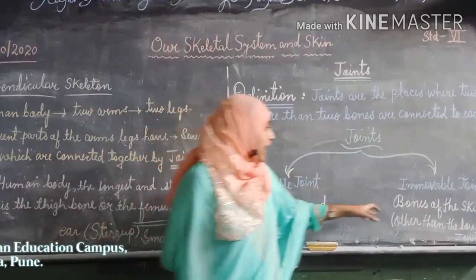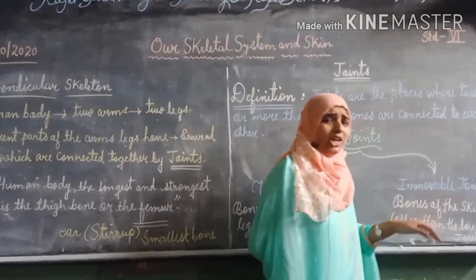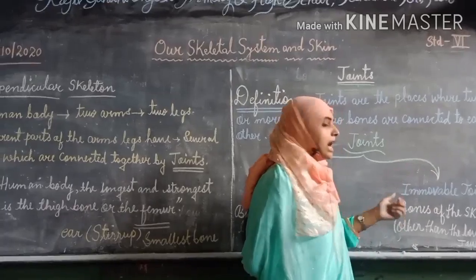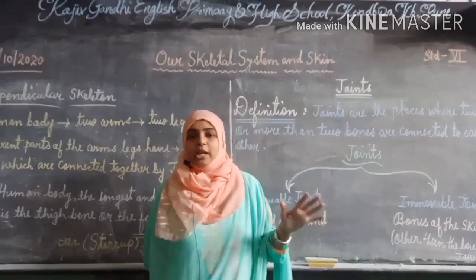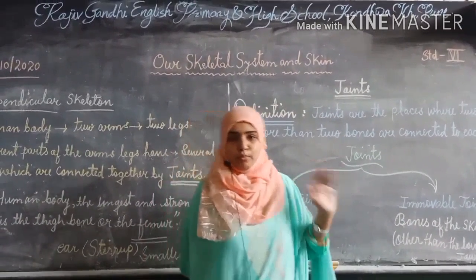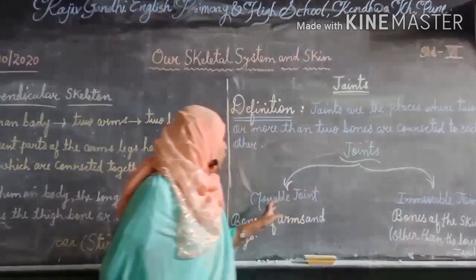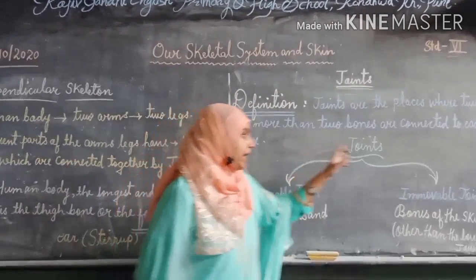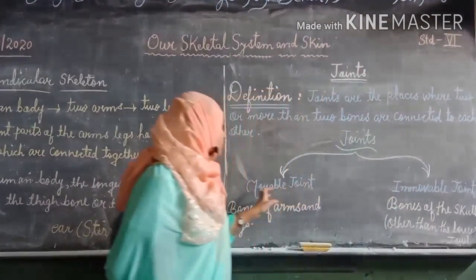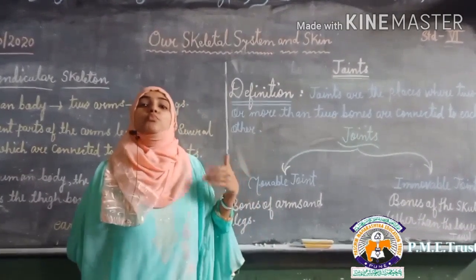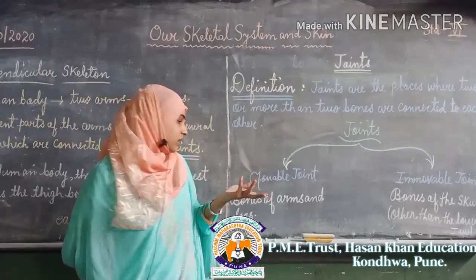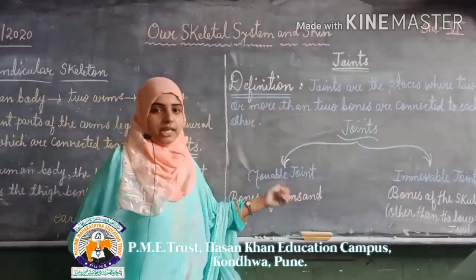So except the lower jaw, skull bones are not movable. They are immovable bones. Understood this? So in joints we discussed 2 points, movable joints and immovable joints. Movable joints means जो joints move होते हैं, which are movable. Okay, the bones of the arms and legs.